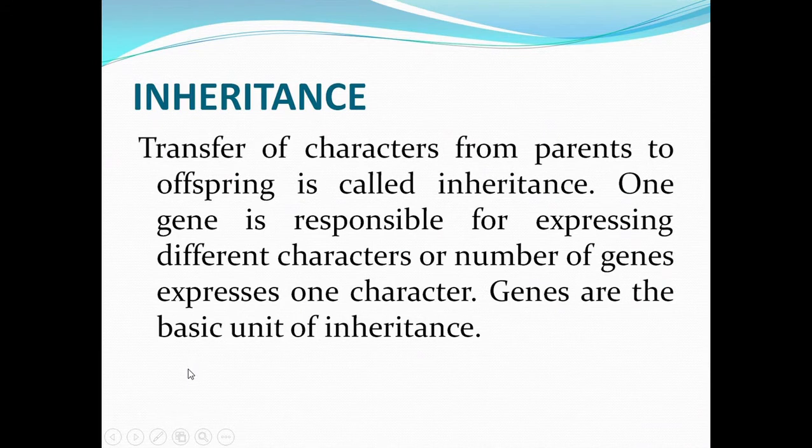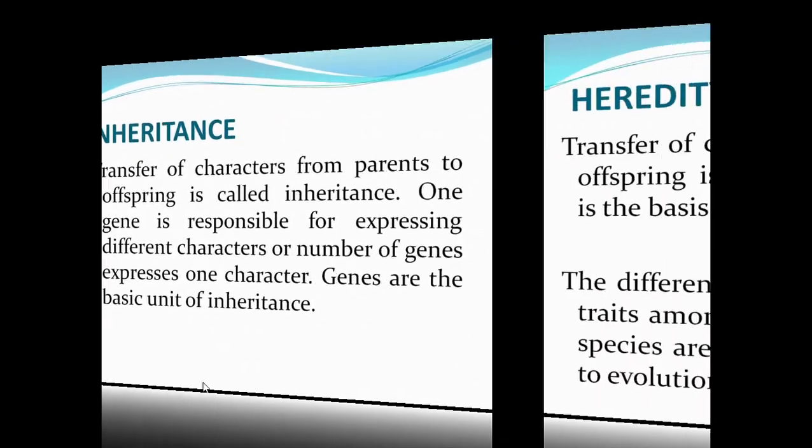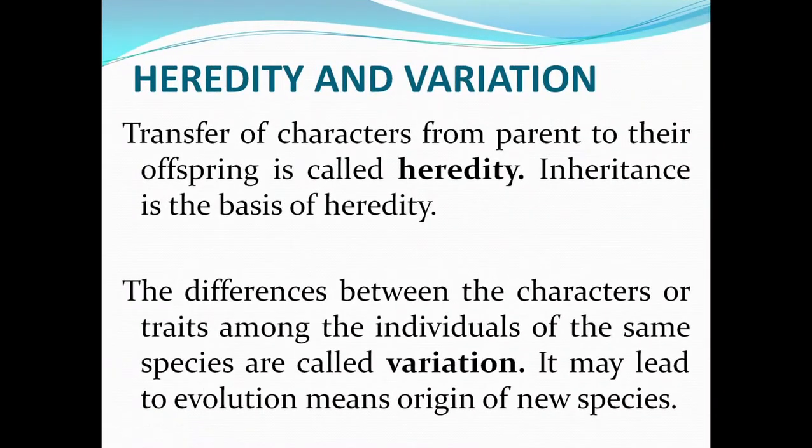A recap of the previous session, children. What is inheritance? Transfer of characters from parents to offspring is called inheritance. One gene is responsible for expressing different characters, or a number of genes express one character. Genes are the basis of inheritance, isn't it? Transfer of characters from parent to their offspring is called heredity. Inheritance is the basis of heredity.